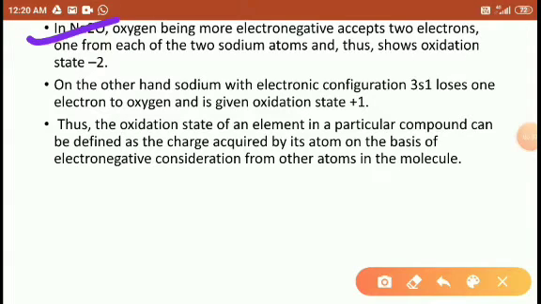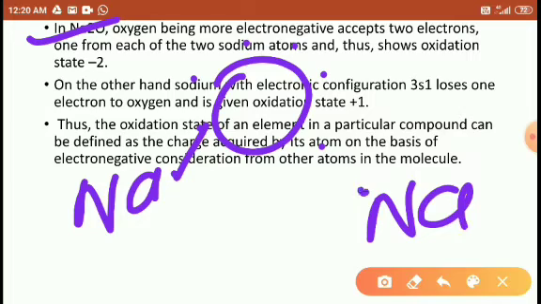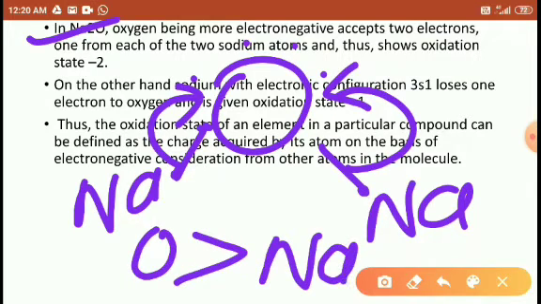Sodium oxide again, oxygen's outermost shell has 1 2 3 4 5 6. So one sodium bonds with the one oxygen atom, and the second sodium bonds with the same oxygen atom, but during the dissociation the pair of electrons moves towards oxygen. Why? Because the oxygen is more electronegative than the sodium, right students? So the pair of electrons moves towards the oxygen atom.